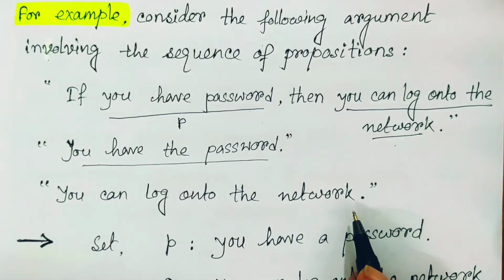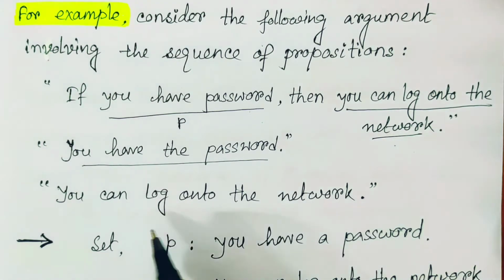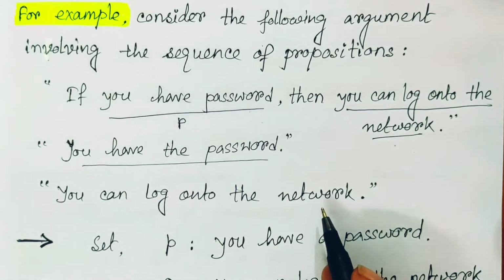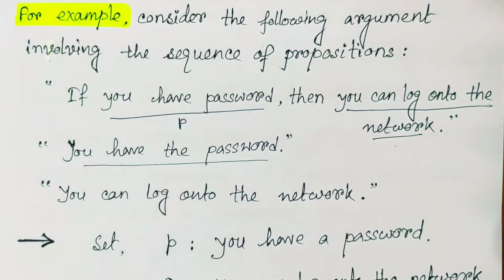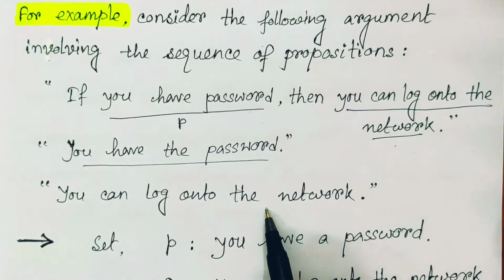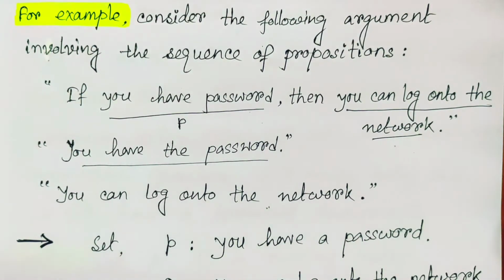So what I told you in the definition of an argument: whatever arguments or statements are given, all the statements except the last one are the premises and the last one is the conclusion. That means these two sentences are the premises and this last one is the conclusion. So now we should first set up these expressions mathematically.